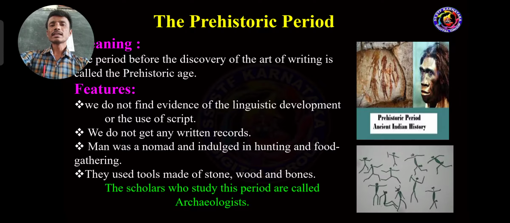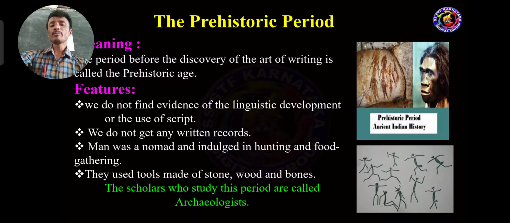This is the third characteristic. A nomad is a person with no settled home, moving from place to place for hunting animals and in search of food.